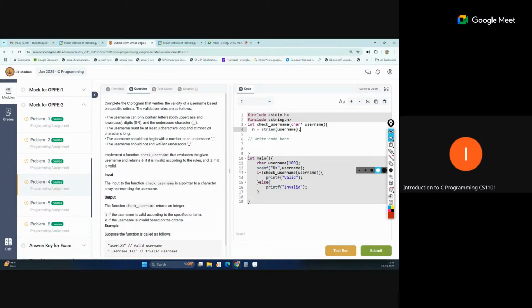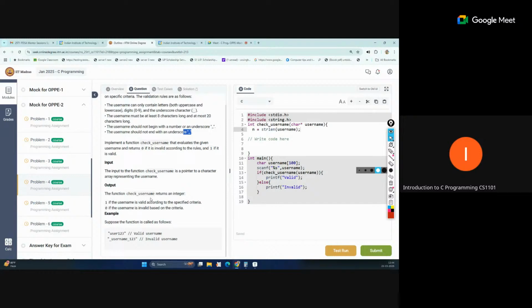The username should not begin with a number or an underscore. That means the index 0 character cannot be this, and the n minus 1 character should not end with underscore. So those are two conditions that we can validate. The function check returns an integer: 1 if the user is valid according to the specific criteria, 0 if the user is invalid. So some basic conditions we can apply here, starting index and last index.